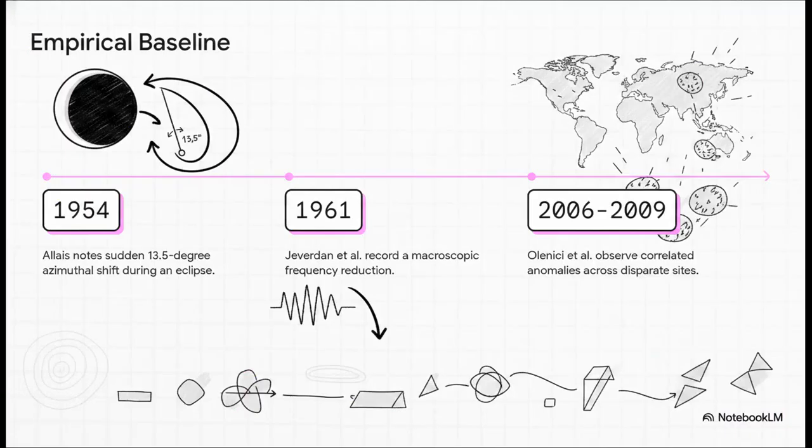If we trace the chronology of these observations, it reveals a highly dynamic, undeniably anomalous phenomenon. Back in 1954, Maurice Allais noted a sudden, jarring 13.5-degree shift in the azimuth of a paraconical pendulum's oscillation plane during an eclipse. Then, moving to 1961, Jeverdon and his colleagues recorded that macroscopic frequency reduction we noted just a moment ago. Later, in 2006 and 2009, Olenici and others observed correlated anomalies across widely separated geographic locations. These phenomena strictly, and I mean strictly, defy classical gravitational or general relativistic screening predictions.